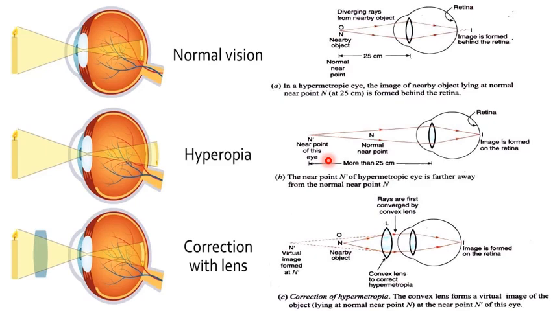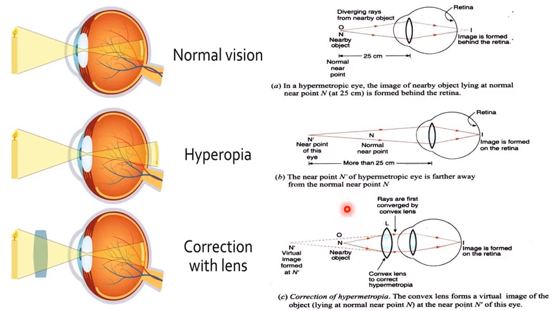This means that if the object placed at the normal point N, that is 25 cm, can be made to appear as if it were placed at the eye's near point N dash, then the eye will be able to see it clearly. This can be done by placing a convex lens in front of the eye. So hypermetropia or long-sightedness is corrected by using spectacles containing convex lens.